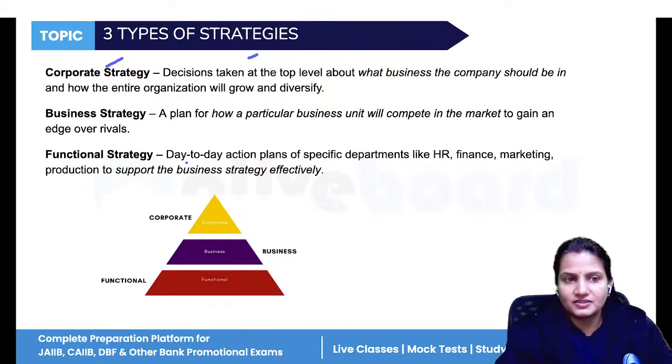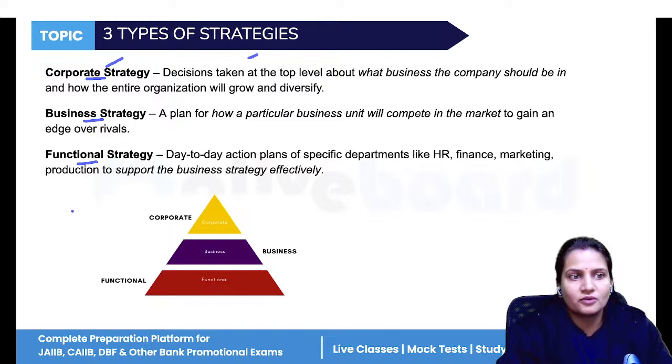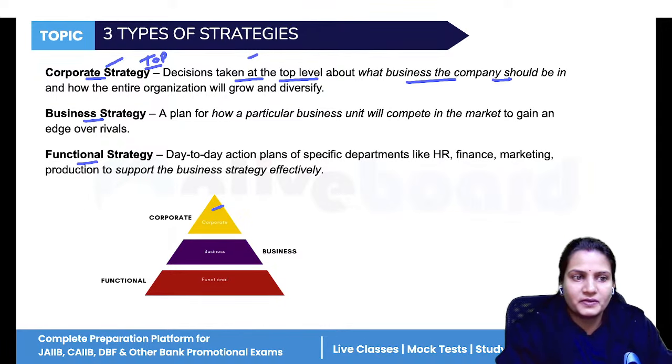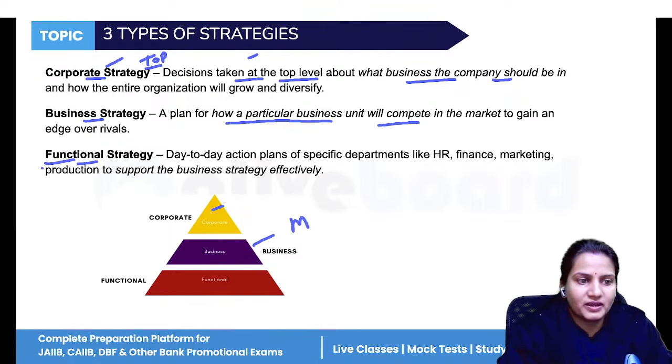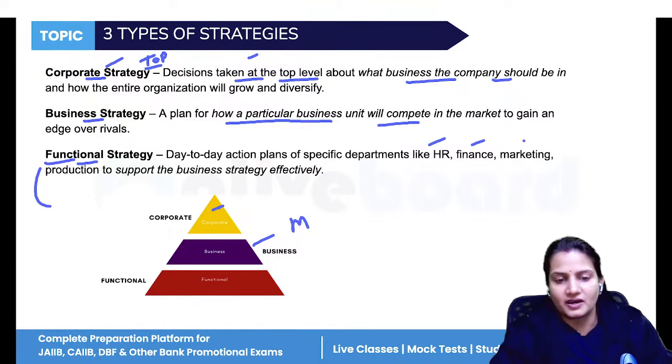Three types of strategies are there: corporate strategy, business strategy, and functional strategy. Corporate is done at the top. The top manager makes the corporate strategy, decisions taken at the top level about what business the company should be in. Business strategy is how a particular business unit will compete, done at the middle level. And functional is based on different functions, different departments like HR, finance, marketing.